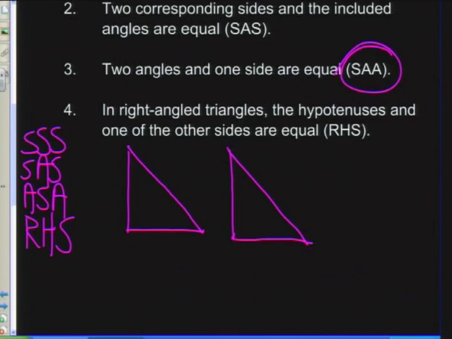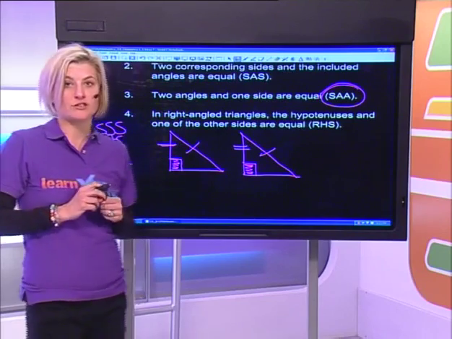So that is, if I have a right-angled triangle, so I'll obviously know that this angle is 90 degrees, and that angle is 90 degrees, right? If I have a right-angled triangle, then as long as I can prove that the hypotenuse and one of the other sides are equal, then I have managed to prove that the triangles are congruent.